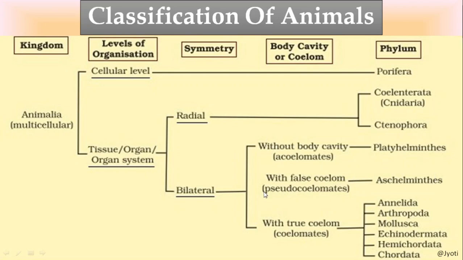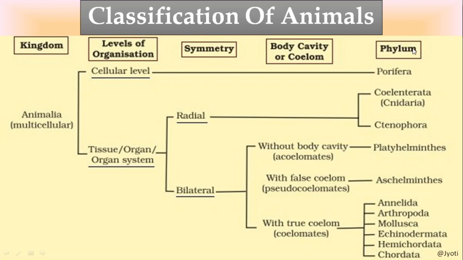Then the bilaterally symmetrical animals with a false coelom or pseudocoelom, or the mesodermal pouches, are called Aschelminthes. Then the bilaterally symmetrical organisms which have a true coelom lined by mesoderm are called coelomates, and the coelomates include the Annelida, Arthropoda, Mollusca, Echinodermata, Hemichordata and Chordata.